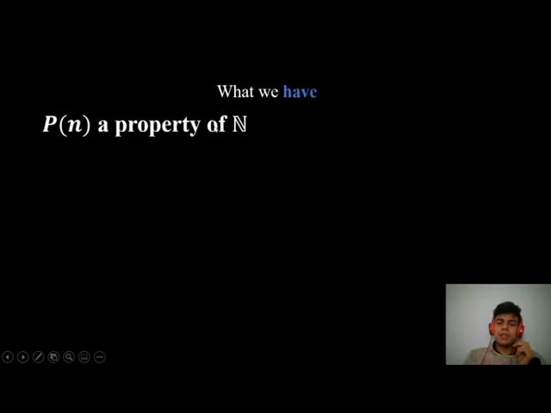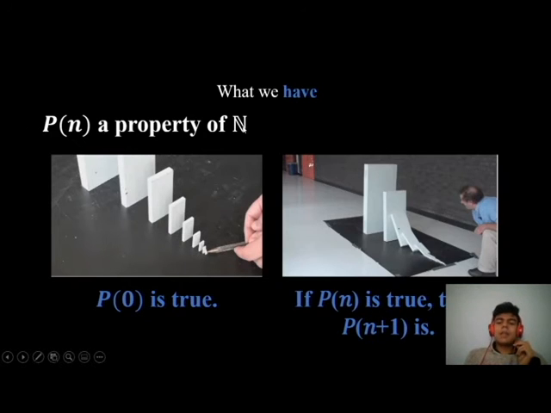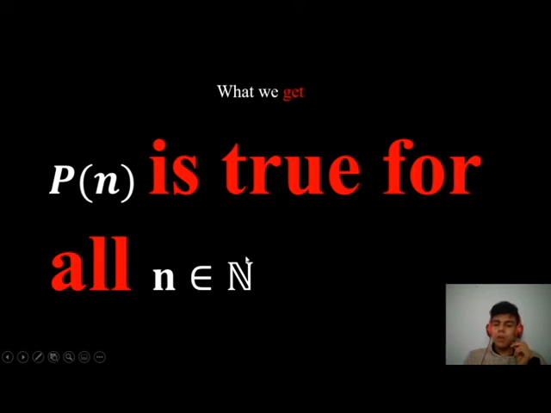So let's see the principle more formally right now. The principle is, in the end, an if-then statement. So we need to verify what we have and also what we want. What we have is a property over the natural numbers, and we also have two things: that the property is true for 0, and that if it is true for n, it implies that it's true for n plus 1. So by having these two hypotheses, we can conclude that the property is true for all natural numbers. Powerful, right?